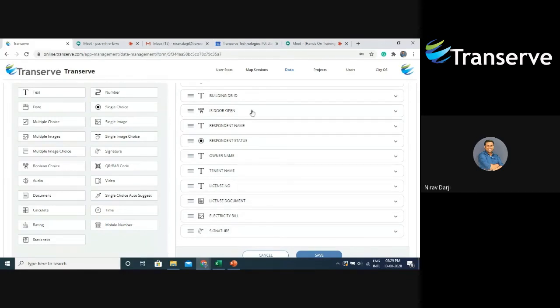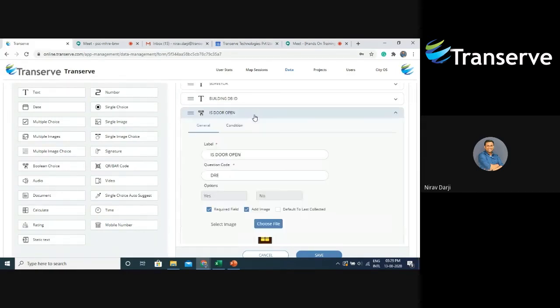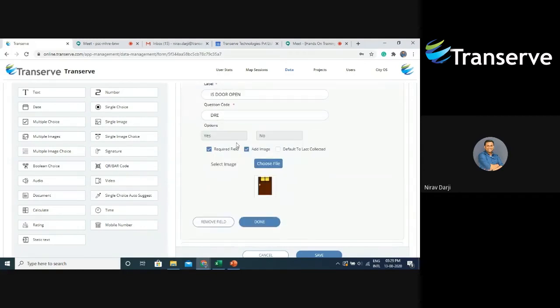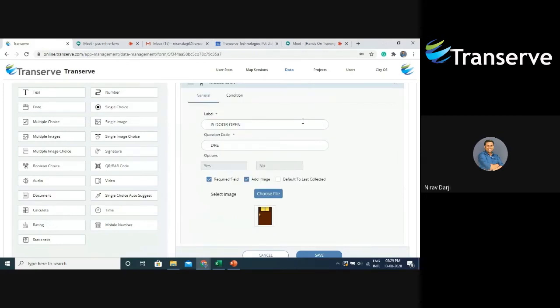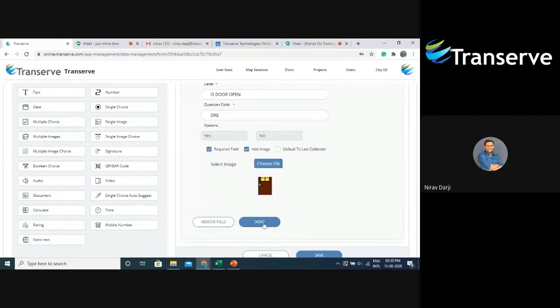The first thing he will see is whether that particular premise door is open or not. So keeping that in mind, I have created a Boolean choice widget, door open, which has 2 options, yes or no. Depending upon this, it will be easier for the surveyor to fill the remaining part of the data form or not. I have also added an image using the add image option. When this widget is displayed on the mobile app, along with the question, door open, he will also see this image. Then I will say done.